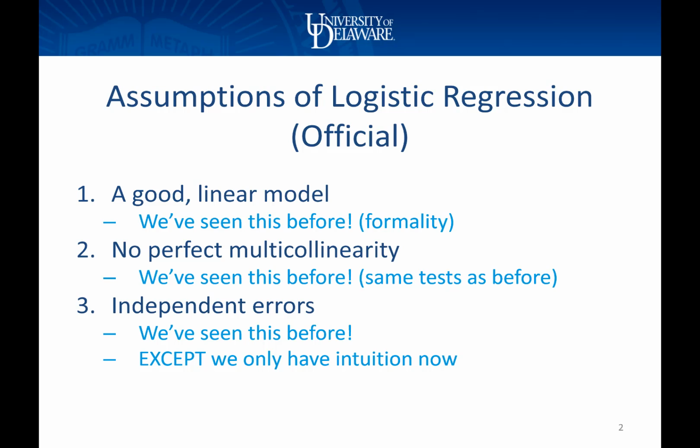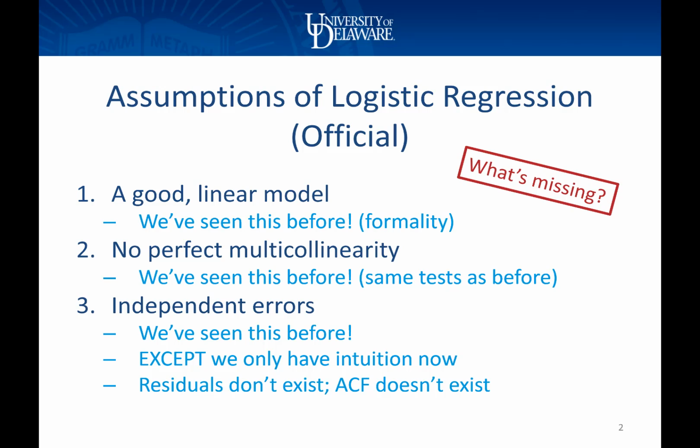We can only test the assumption of independent errors with our intuition. So we can no longer use residual plots, and we can't use an ACF plot. The residuals have no distribution because they don't change sizes, and we can't test for autocorrelation because we have a binary variable, and we're not supposed to take correlations among binary variables. So for assumption 3, we have to completely limit our testing to just using our intuition.